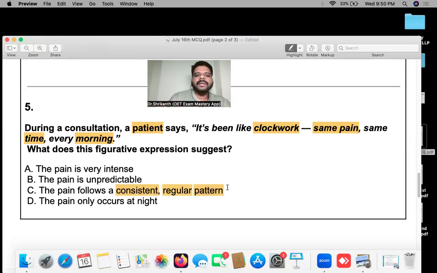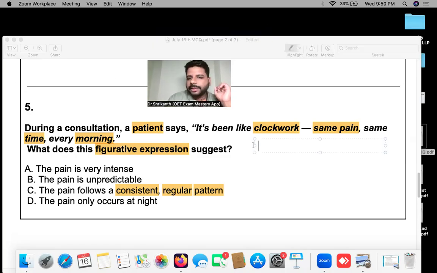So in English we have figurative speech, or figurative expression, where we use certain phrases to express our points. Those who are a little bit new to figurative speech, I'm giving you a small assignment: research a little bit regarding figurative speech.